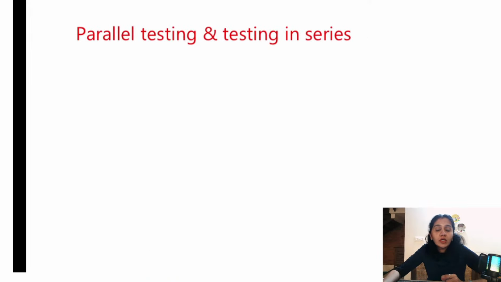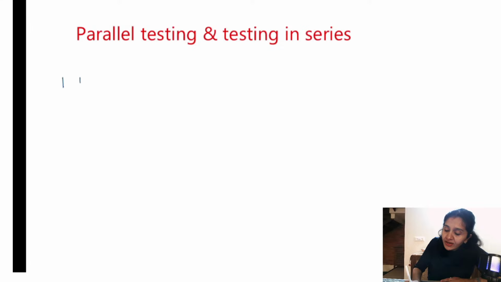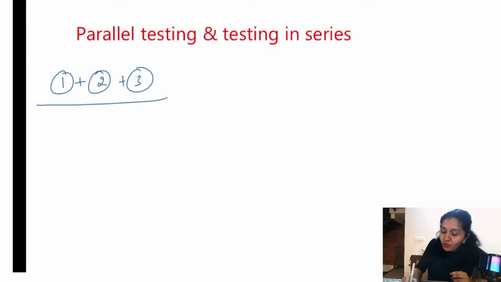And one more thing about screening test is parallel testing and testing in series. So what is parallel testing? So let us say I apply 3 different tests to detect a disease simultaneously. Parallelly I administer 3 different tests. Even if one is positive out of these 3, I am taking it as positive. So that is known as parallel testing.